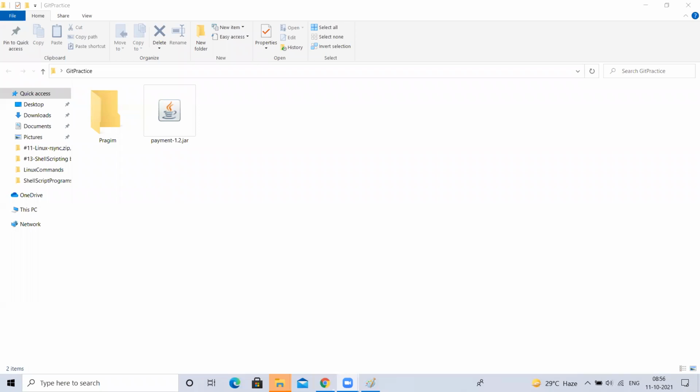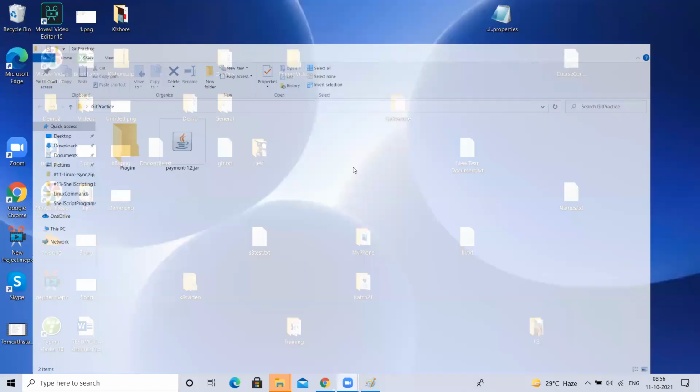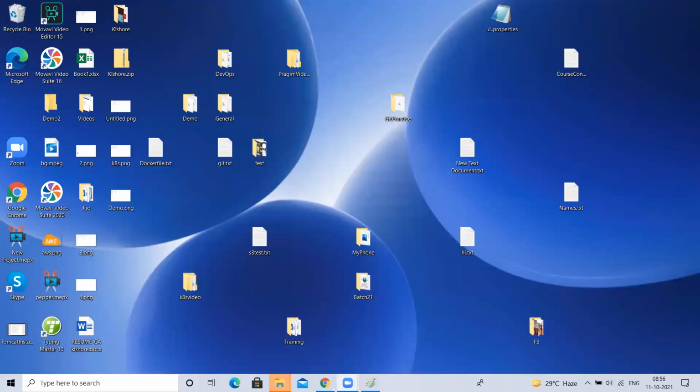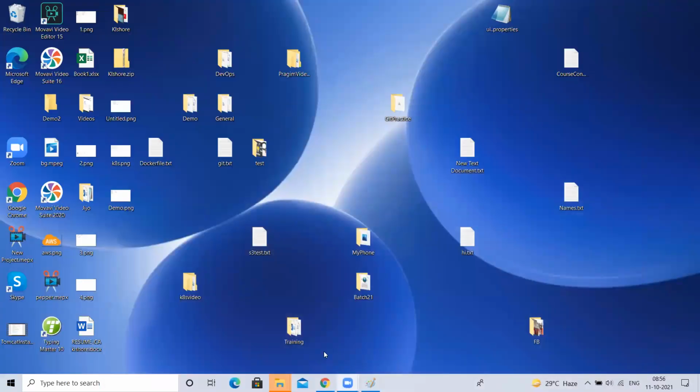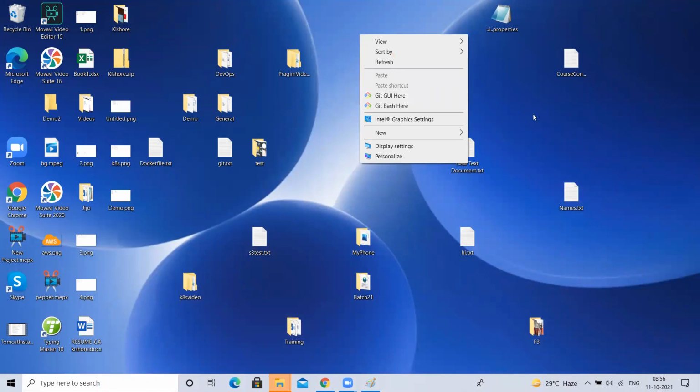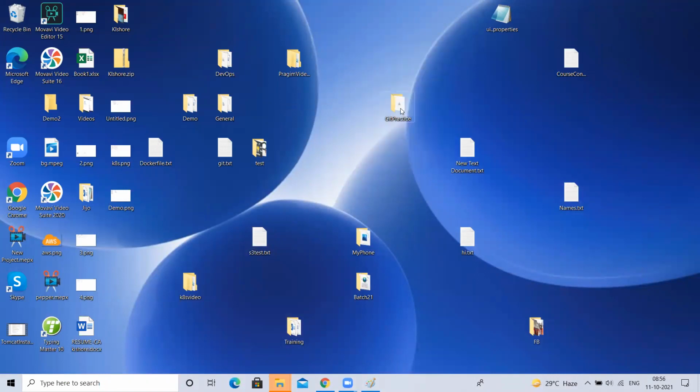How to install Git on your Windows machine, you understood, guys? Have you understood? So once you get that .exe file, double click, finish. Okay, fine. So when you right click, you'll be able to see these two options. It means your Git is successfully installed.